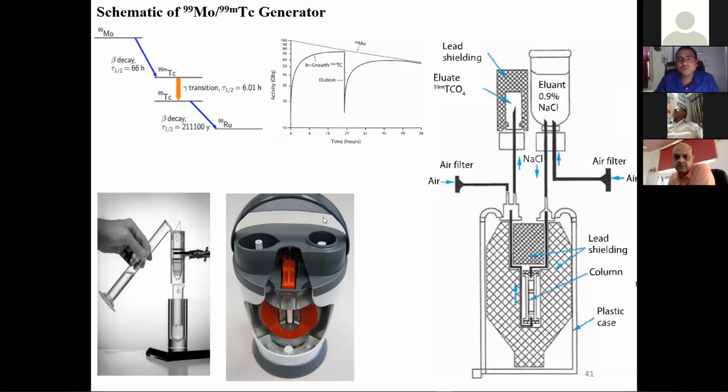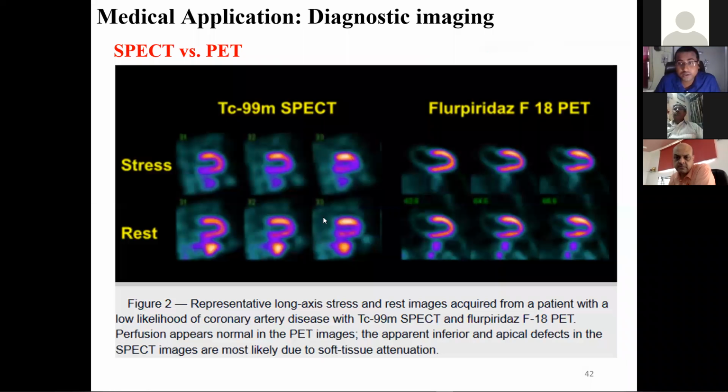Now we have learned the technique, PET and SPECT. Now we have to see which is better. One very important thing in any imaging is resolution. PET always has a higher resolution compared to SPECT. The reason is that we are getting the information from two gamma energies, and the two gamma energies have high intensity, 511 keV.